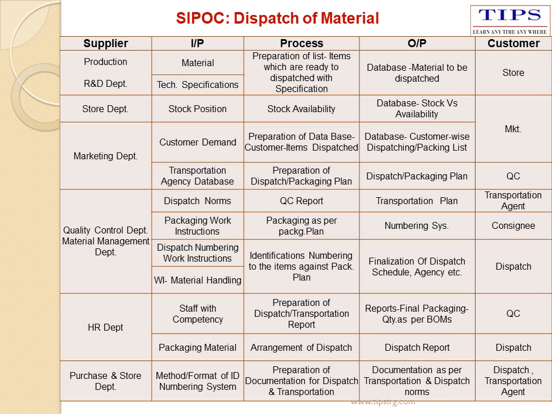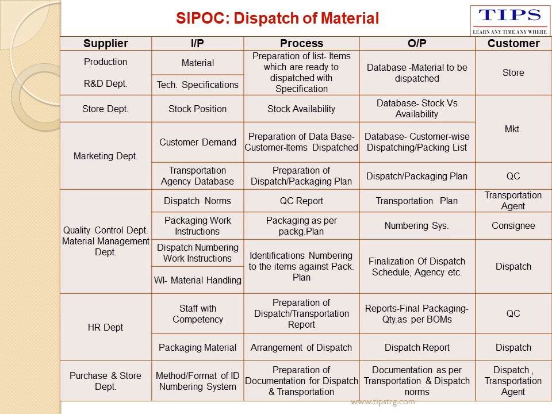Now we will see one example for SIPOC. The process is dispatch of material. First, we will start by determining the process under which there are sub-processes. For the primary process, that is dispatch of material, there are sub-processes: preparation of ready-to-dispatch material, stock availability checking, preparation of database related to customer-wise and item-wise dispatch, preparation of dispatch or packaging plan, QC reporting, packaging as per packaging plan, etc.